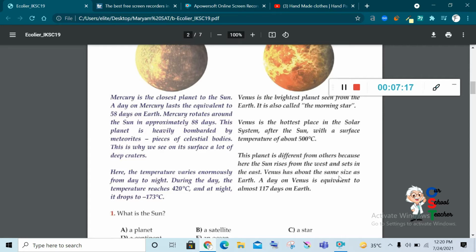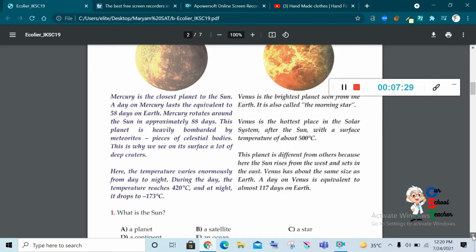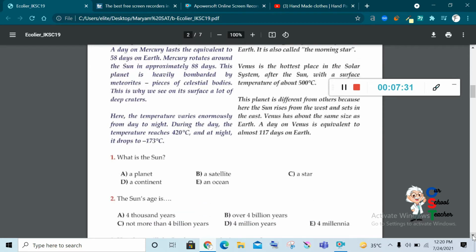Venus has about the same size as the Earth. A day on Venus is equivalent to almost 117 days on the Earth. It's huge, you can say it's a huge day, okay? A big day. Now, time to answer.